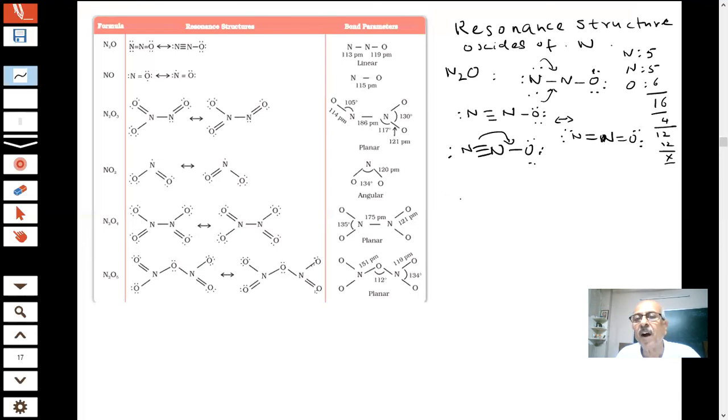Now I have to draw for NO, students. Draw the resonance structure of NO. What is nitrogen? How many electrons? 5. Oxygen, 6.